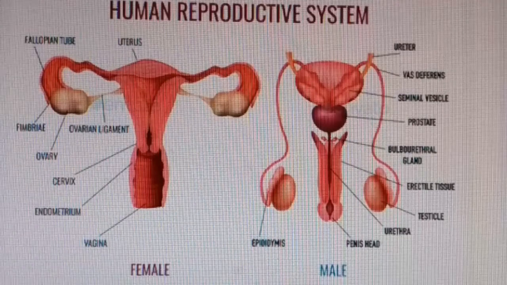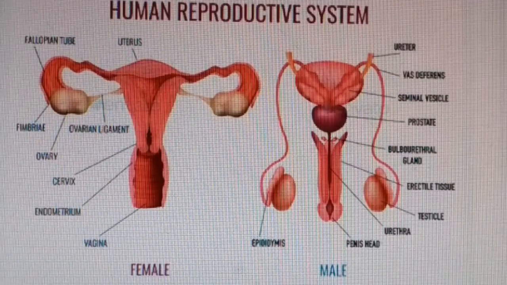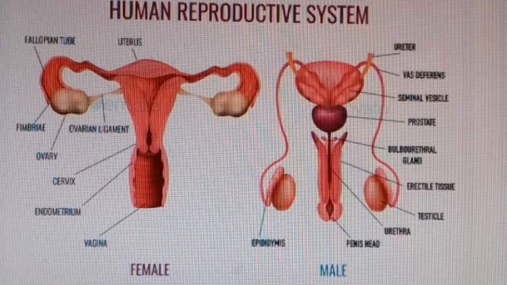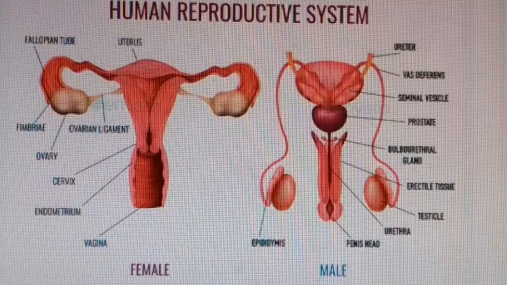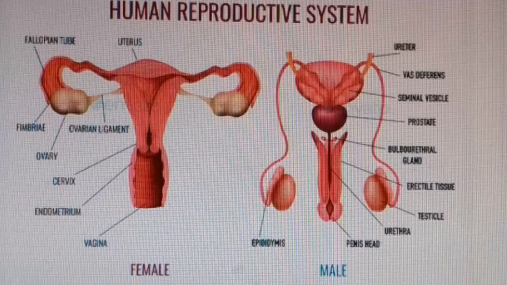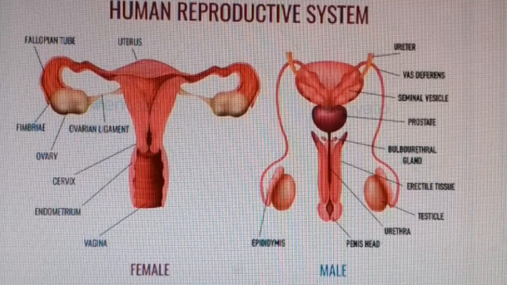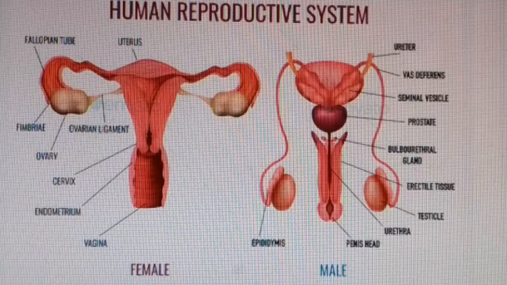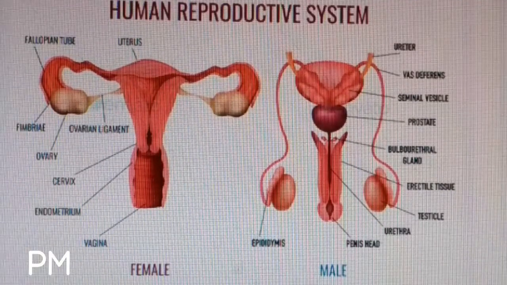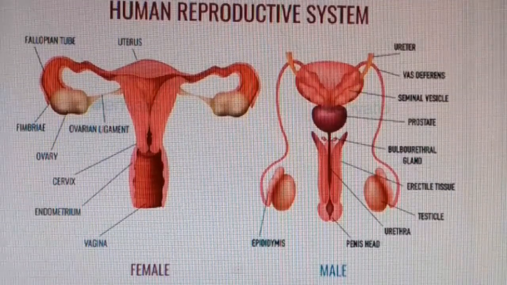The accessory or external sex characters are high pitched voice, smooth face, shiny skin, narrow shoulders, and broad hips. Pubic hair is common in both male and female accessory sex characters.